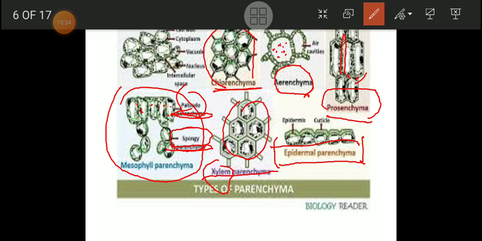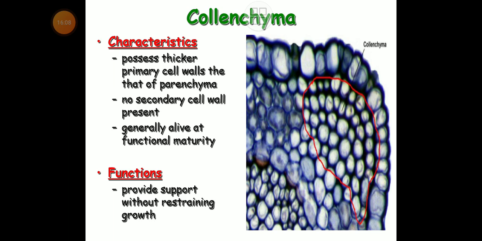Such epidermal parenchyma we can see in the leaves of gymnosperms, with cells producing spiny projections. So this is all about this very interesting plant cell type, parenchyma. We have seen the characteristics, functions and types of parenchyma. You have to remember these things very well.